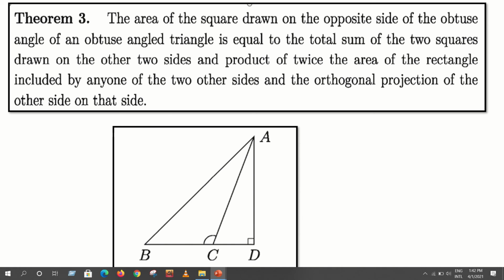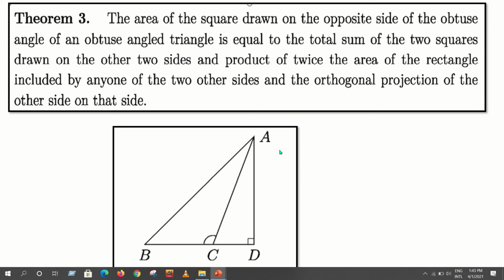consider BC and CD are the two sides of a rectangle, then BC into CD will be the area of this rectangle. We know area of rectangle means base into height or length into breadth. So if we consider BC as one side of a rectangle and CD another side, then BC into CD will be the area of the rectangle, twice the area of the rectangle.